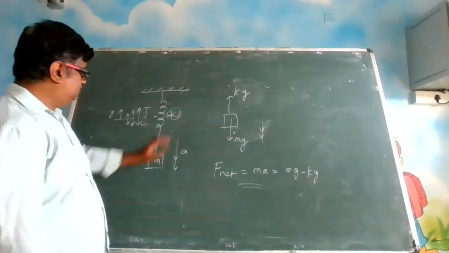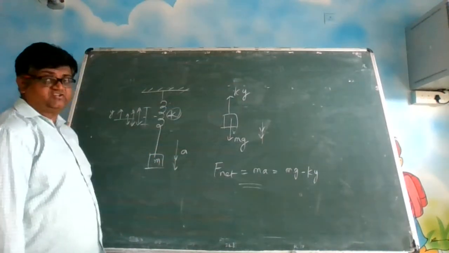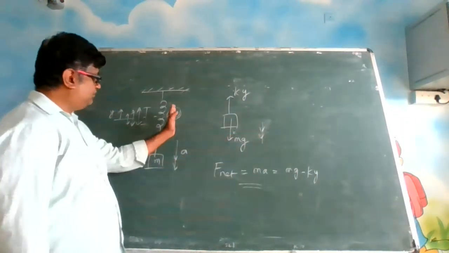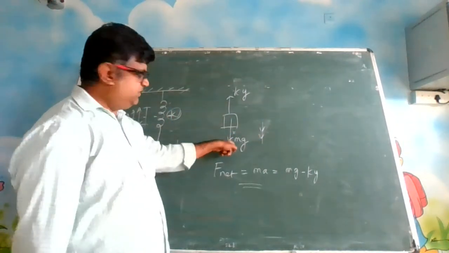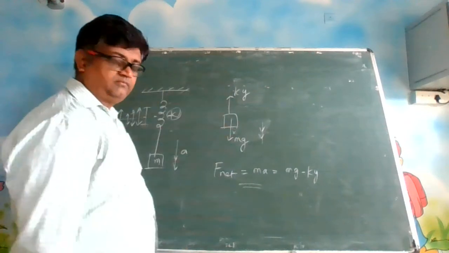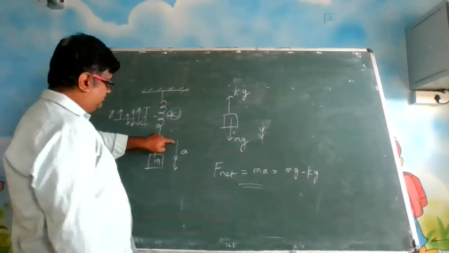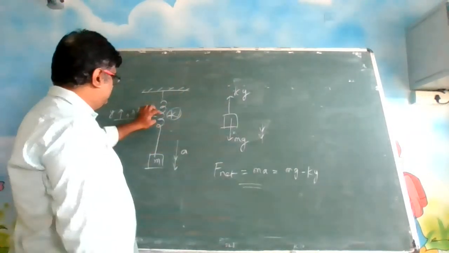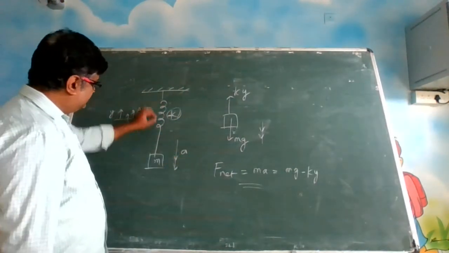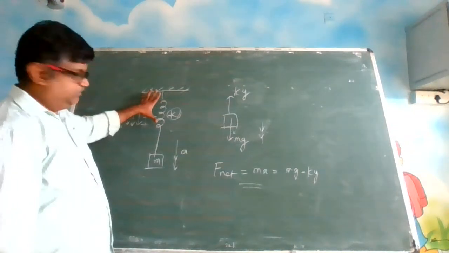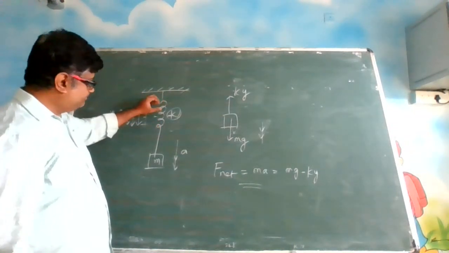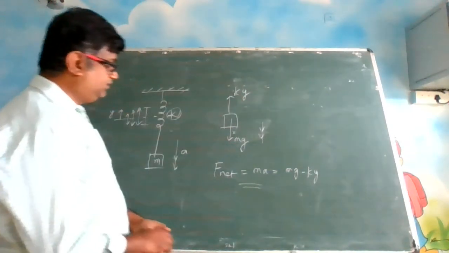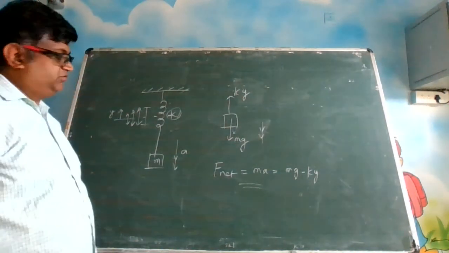So suppose the acceleration is in this direction, you have to change the directions. If the acceleration is in this direction, what will happen? Mg will act downward only, but this force will also act downward. It is always away from the mean or towards the mean, you have to see. When you are pulling it back like this, it is expanding, right? So this spring will do what? It will try to bring it back. The spring force will act in this direction. So some more points we'll see in the next class.